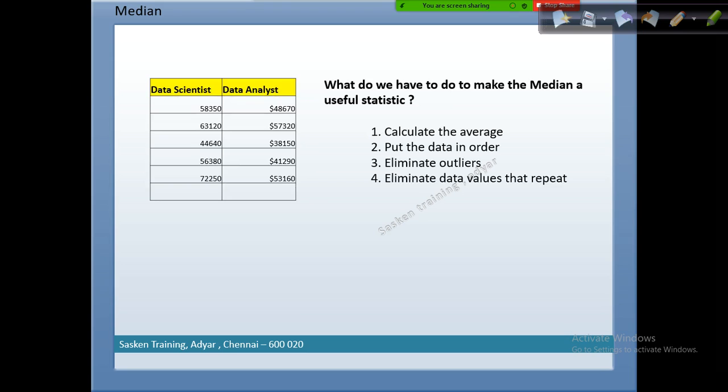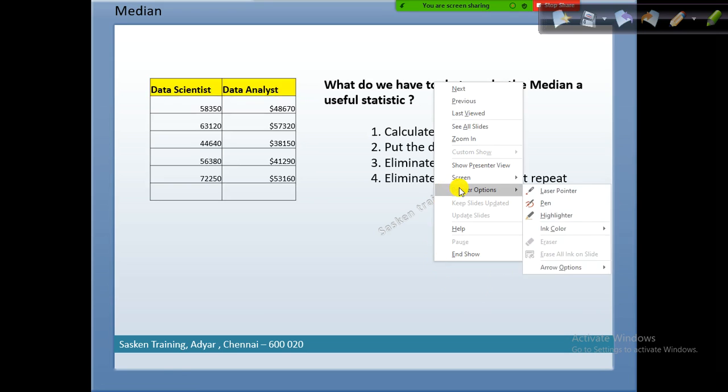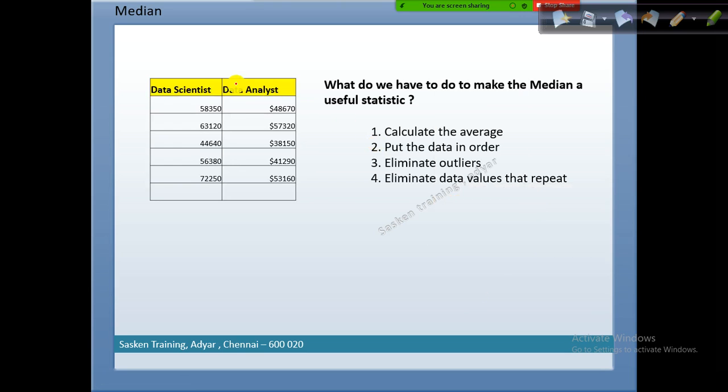What do we have to do to make the median a useful statistic? You don't have to look at this data set, okay? You ignore this column. You just look at this and tell me what you have to do to make the median a useful statistic. I need all your answers. Those who cannot talk, you can type it in the chat window.